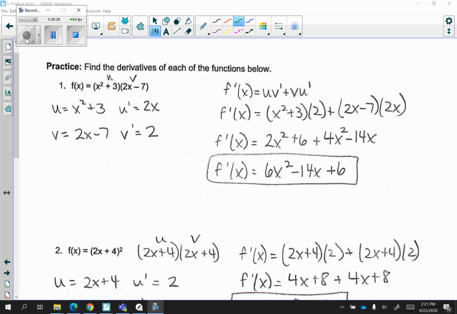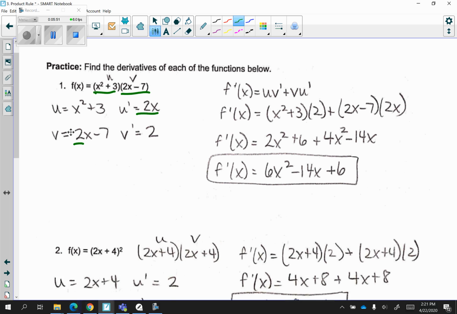So here are the answers. So again, I represented u and v for each separately. So I made u x squared plus 3, v 2x minus 7. I rewrote them out, and then I took the derivative. So x squared plus 3, the derivative is 2x. The derivative of v is going to be 2. Remember, it's just the coefficient in front of the x.